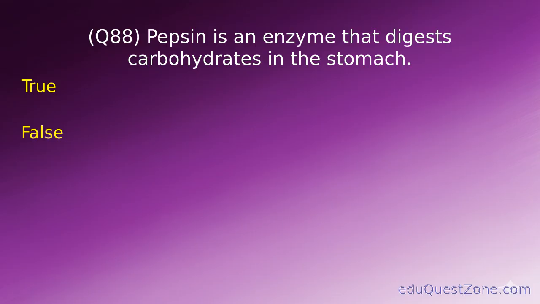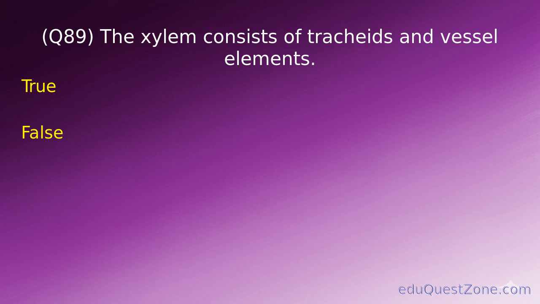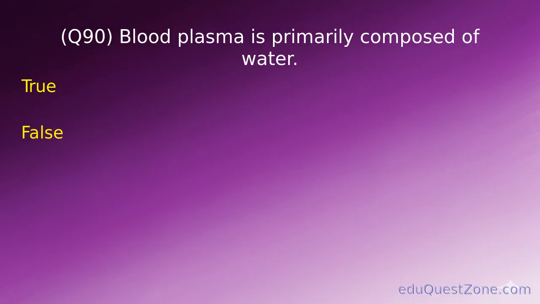True or false? False. Question 89. The xylem consists of tracheids and vessel elements. True or false? True. Question 90. Blood plasma is primarily composed of water.